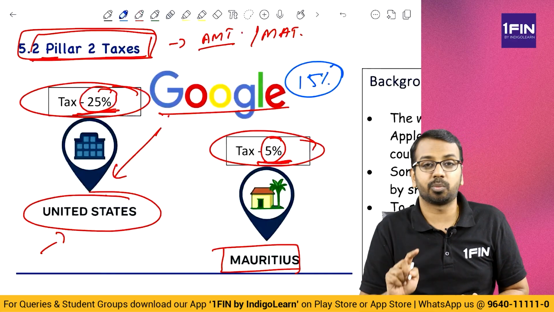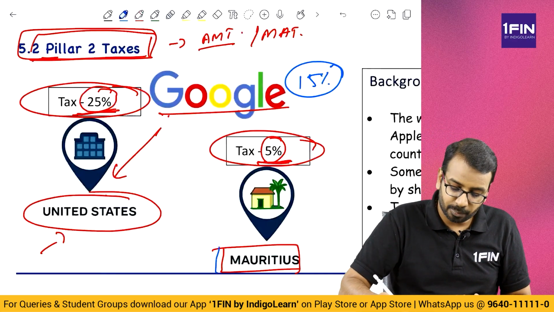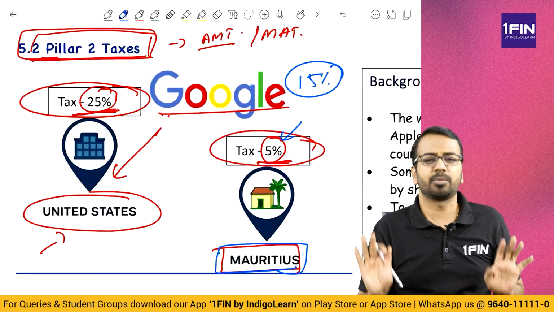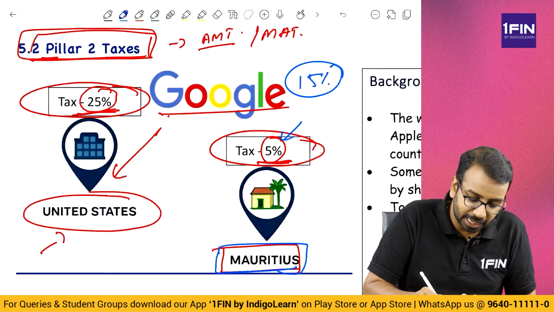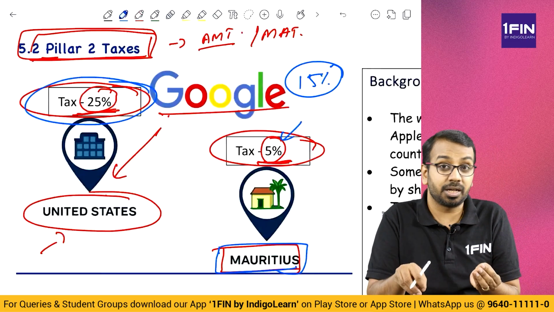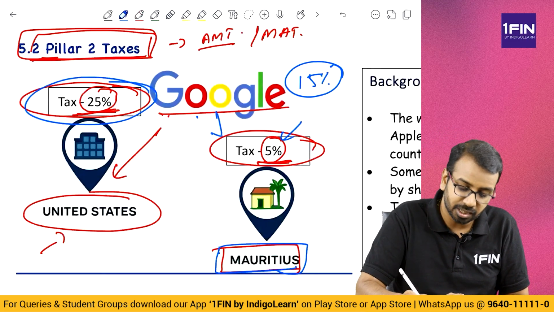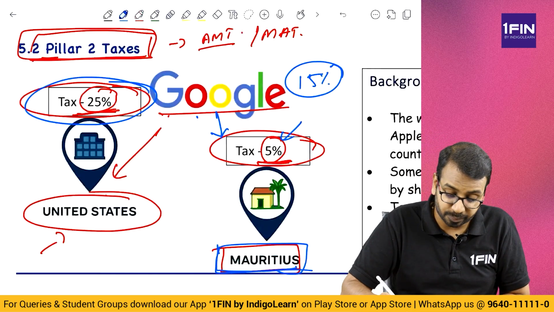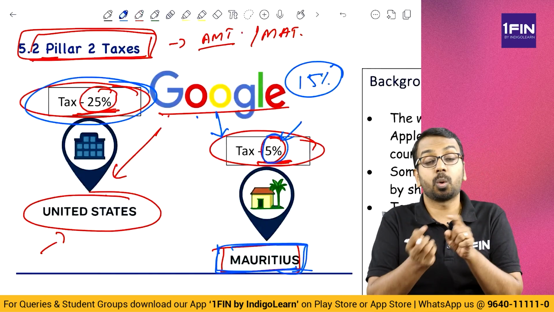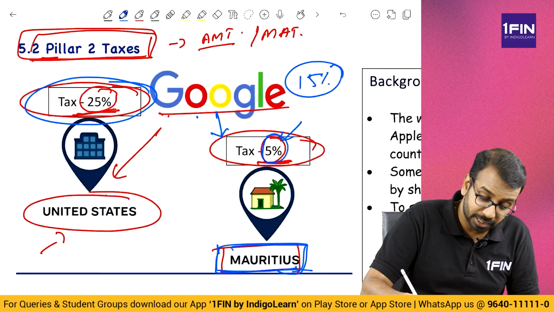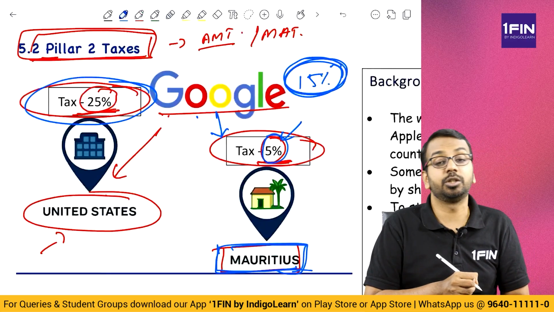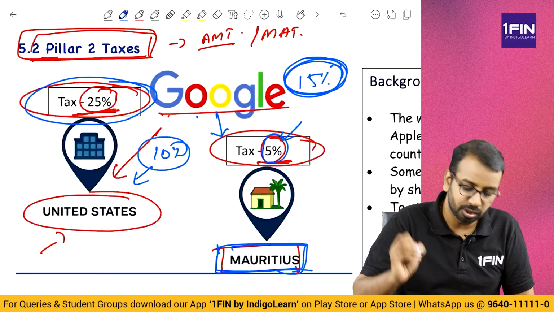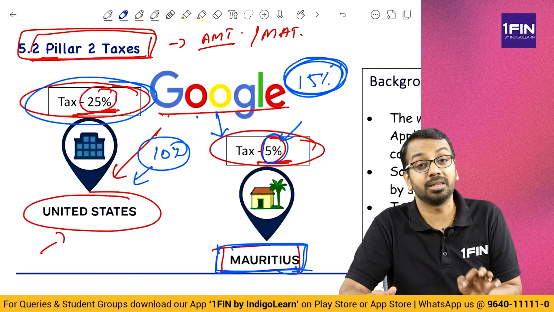So what this Pillar 2 tax says is, you have a company in Mauritius, no problem, you are paying 5% tax as per the Mauritius government's rule. We don't have any problem with that. But if I am looking at Google as a group, Google has a subsidiary in Mauritius, and I see that the Mauritius subsidiary is paying only 5% tax. So what the US government will say is, boss, your effective tax rate should be 15%. You are paying only 5% in Mauritius. The balance 10% you pay in the United States.